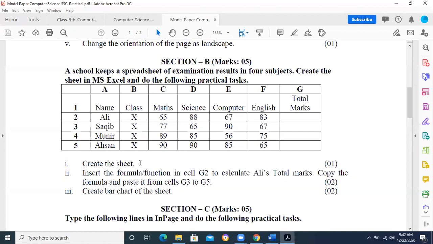Then create sheet number 1, which is for 1 mark. Insert the formula function in cell G2 to calculate Ali's total marks. Copy the formula and paste it from cell G3 to G5. Create a bar chart of the sheet. We will also create the bar chart for the sheet. So how are we going to do this type of thing? This is what we need to see.